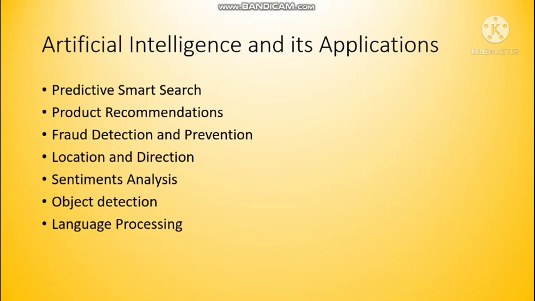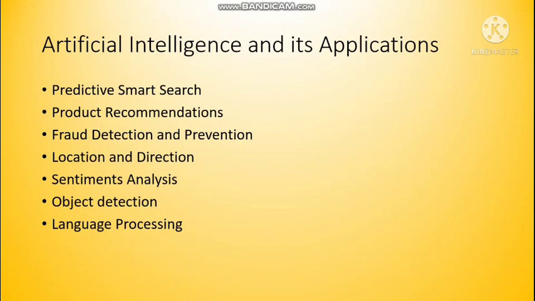Then object detection. An AI algorithm detects faces to unlock devices and match fingerprints to access applications. You must have seen earlier that finger touch was not there in mobile phones. Then face unlocking, voice recognition. Behind all those things, AI is working. Then language processing. As I gave you the example of Alexa or Google, when we talk to Google, they respond to us. So behind that also AI is only working.